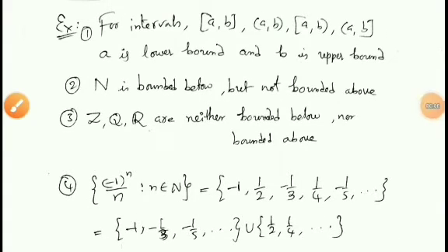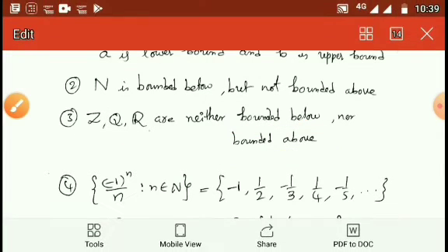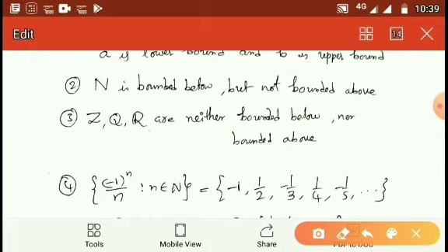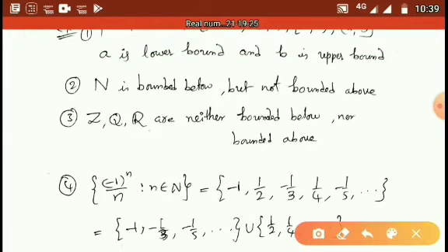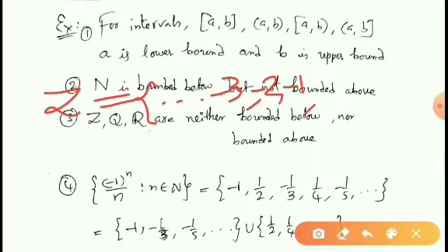Z, Q, R are neither bounded below nor bounded above. For example, let us think of Z. So, what is Z? Z is the set of integers. Z is equal to ..., -3, -2, -1, 0, 1, 2, and so on.